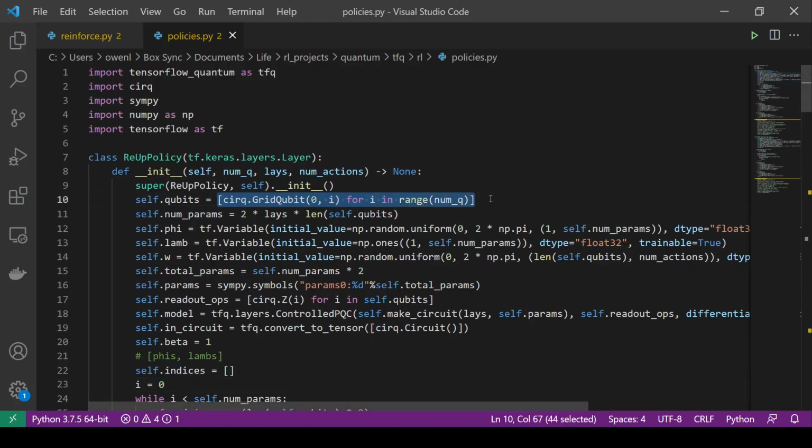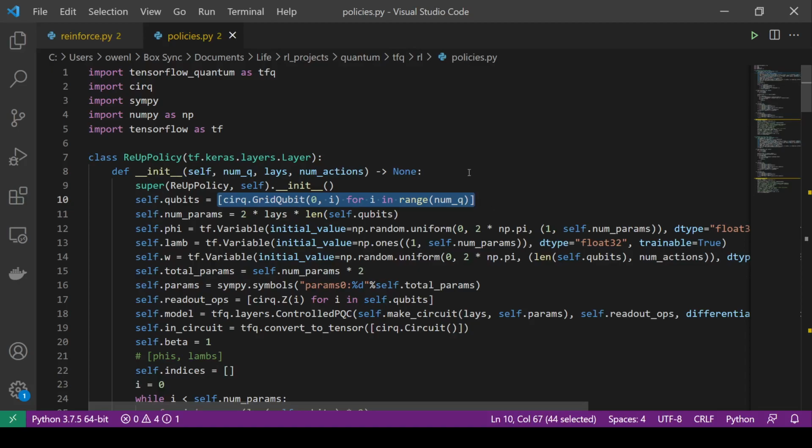So we establish our qubits, right? And I'm not entirely sure. I only tested this on CartPole, so I tried to make it flexible to the environment, but it's possible that there were some implicit assumptions that I didn't even realize I was making, and so it might not work for all observation and action spaces, but it does work for CartPole, I can tell you that.